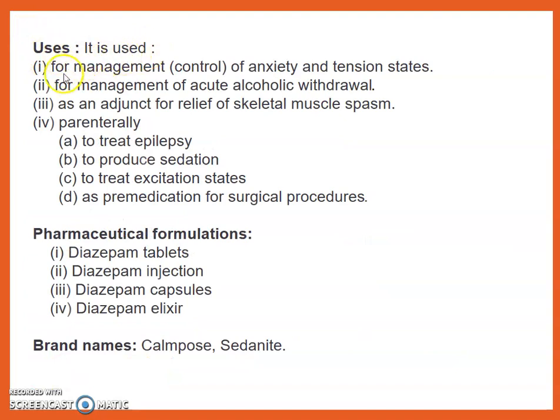Uses: it is used for management and control of anxiety and tension states, for management of acute alcohol withdrawal, and as an adjuvant for relief of skeletal muscle spasm. Parenterally, it is used to treat epilepsy, to produce sedation, to treat excitation state, and as a pre-medication for surgical procedures. Pharmaceutical formulation: it is available as diazepam tablet, diazepam injection, diazepam capsule, diazepam elixir. Brand names: Calmpose and Sedenite.